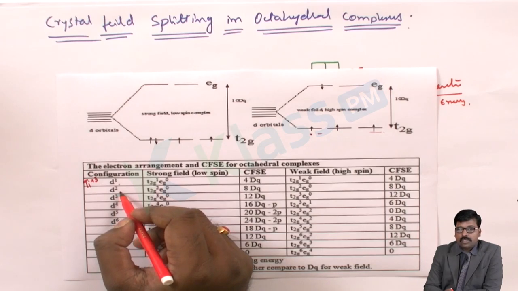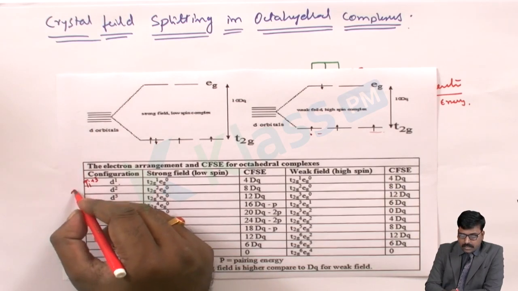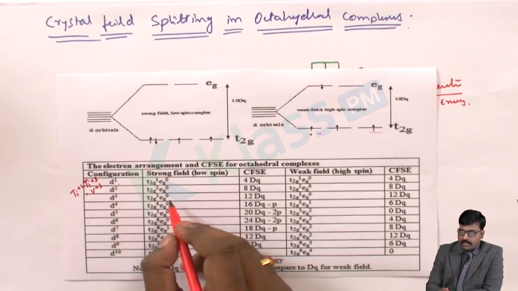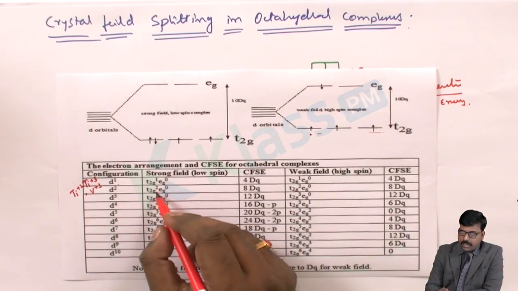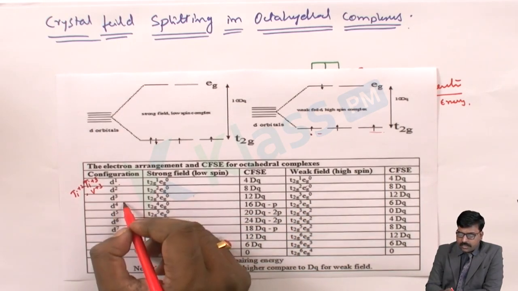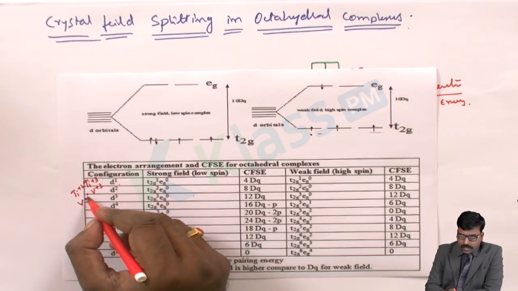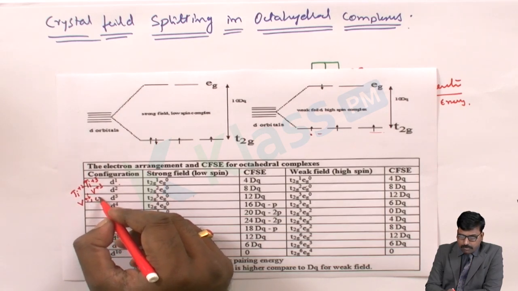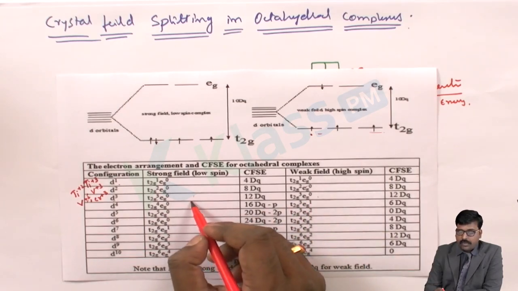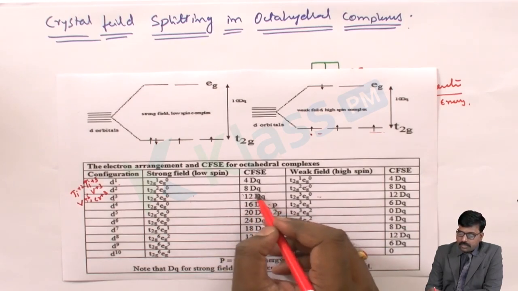Then d2, when the d orbital has 2 electrons, the splitting will be done in this way, that is titanium plus 2 and vanadium plus 3. When these two are there, the splitting will be almost the same for the weak field and strong field ligands. And d3 is also the same, and the examples here are vanadium plus 2 and chromium plus 3. These ions will split in the same way for the strong field ligands and the weak field ligands. And here the 12 Dq, the delta O.